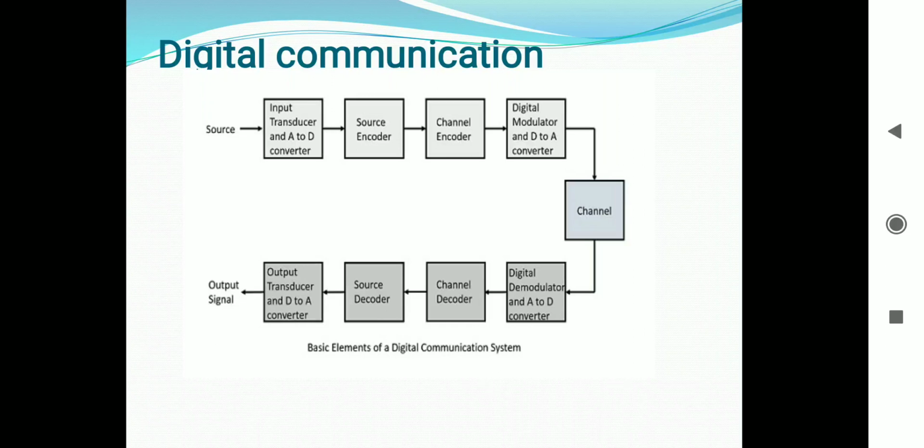Next block is the output transducer. This is the last block which converts the signal into the original physical form, which was at the input of the transmitter. It converts the electrical signal into a physical output, for example, a loudspeaker. Next block is the output signal. This is the output which is produced after the whole process, for example, the sound signal received.